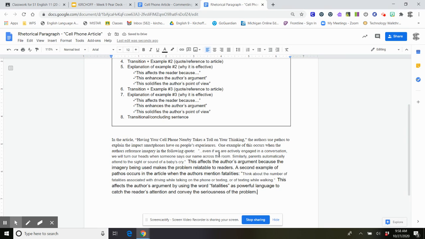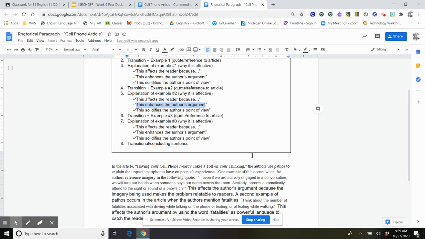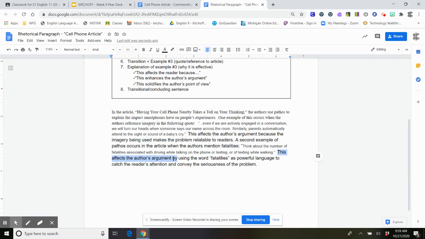Okay, so again, I'm going to change the font at the end here so that it's all the same. So this affects the author's argument by using the word fatalities as powerful language to catch the reader's attention and convey the seriousness of the problem. So the only thing I'm going to change here, I said this affects the author's argument here. So I'm going to use a different transition phrase. I'm going to just highlight this one. This enhances the author's argument. I'm going to copy it, Control C. I'm going to replace it here just to add some sentence variety to my writing.